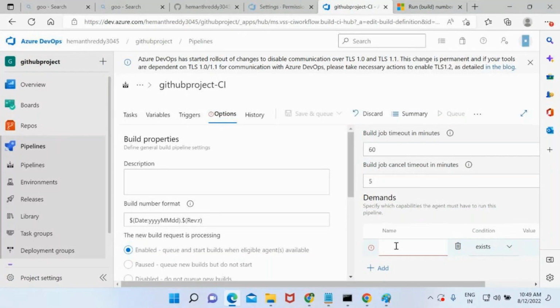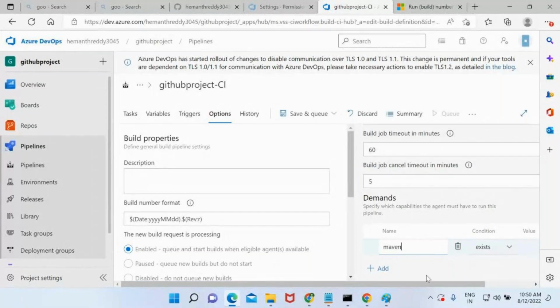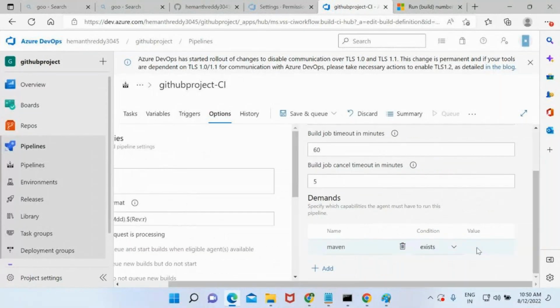So I want some Maven to be already installed. What is the version? Like if you want to specify, you can specify. These are called demands. They specify which capabilities the agent must have to run this pipeline.